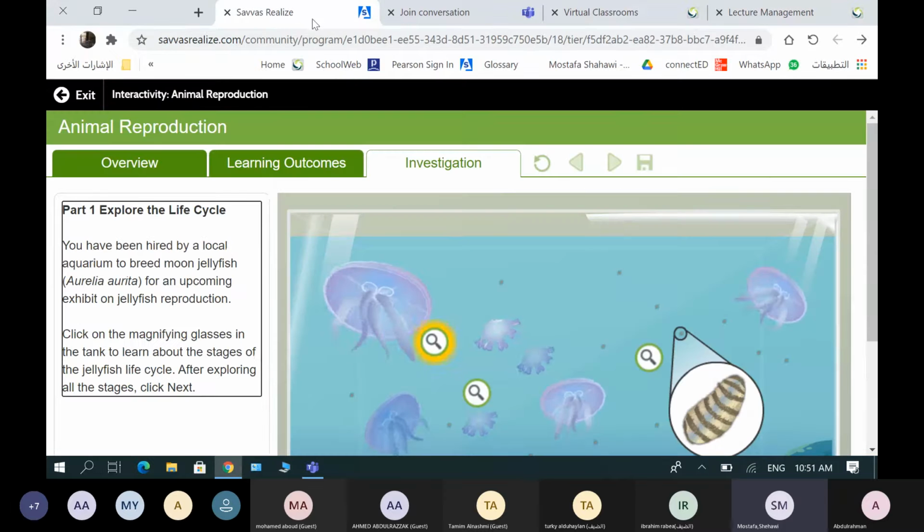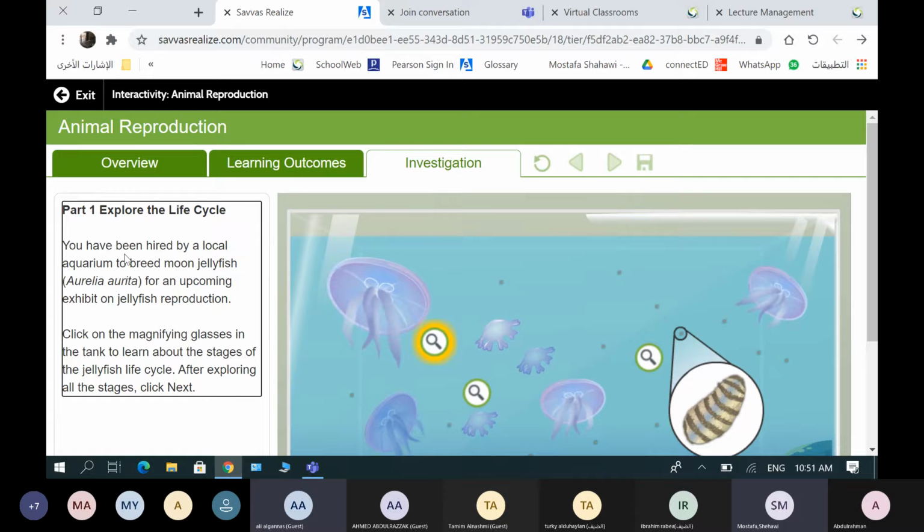Ali, I want you to read this one. You have been hired by a local aquarium to breed the moon jellyfish. Aquarium exhibit: upcoming exhibition on jellyfish reproduction. Click on the magnifying glasses in the tank to learn about the stages of the jellyfish life cycle. After exploring all stages, click next.